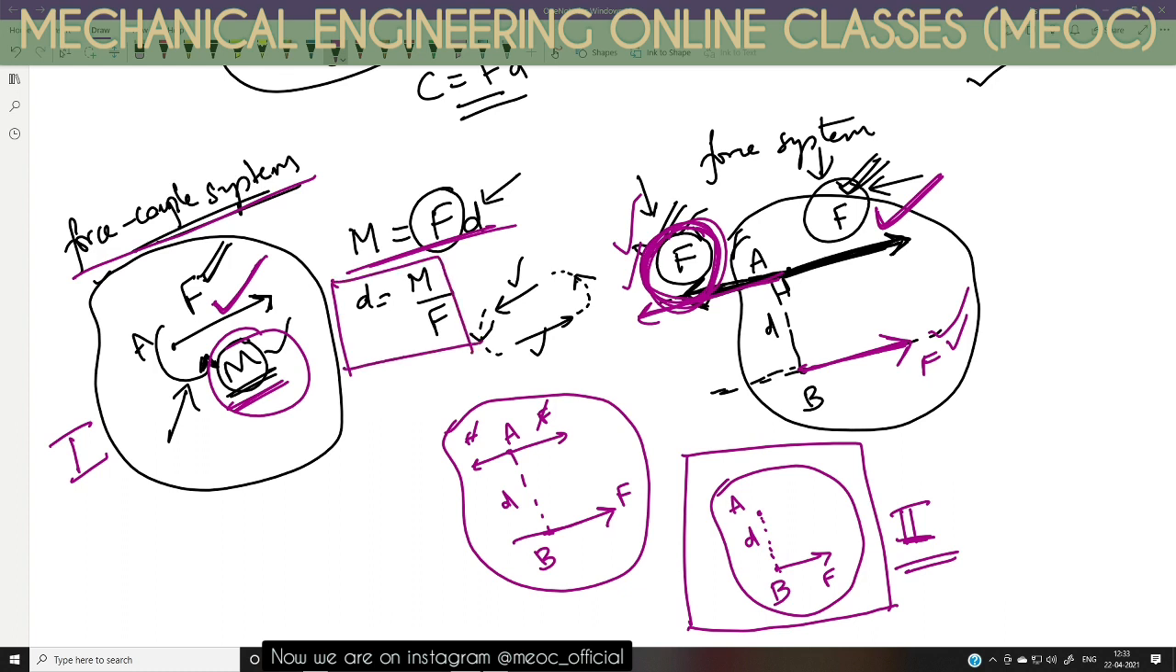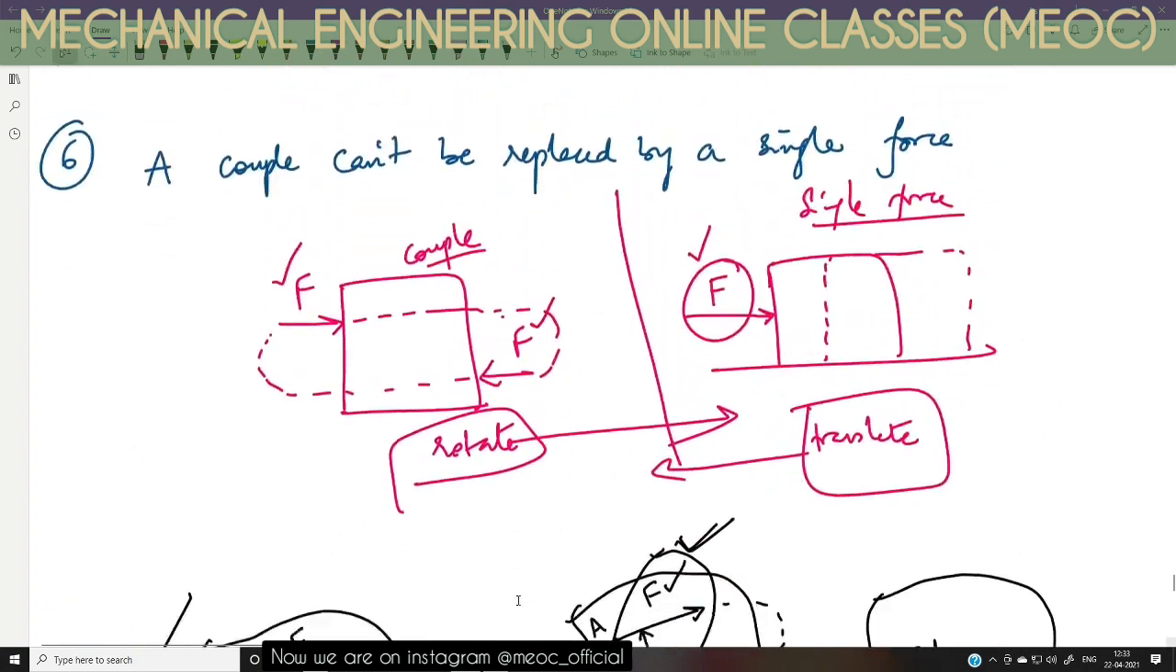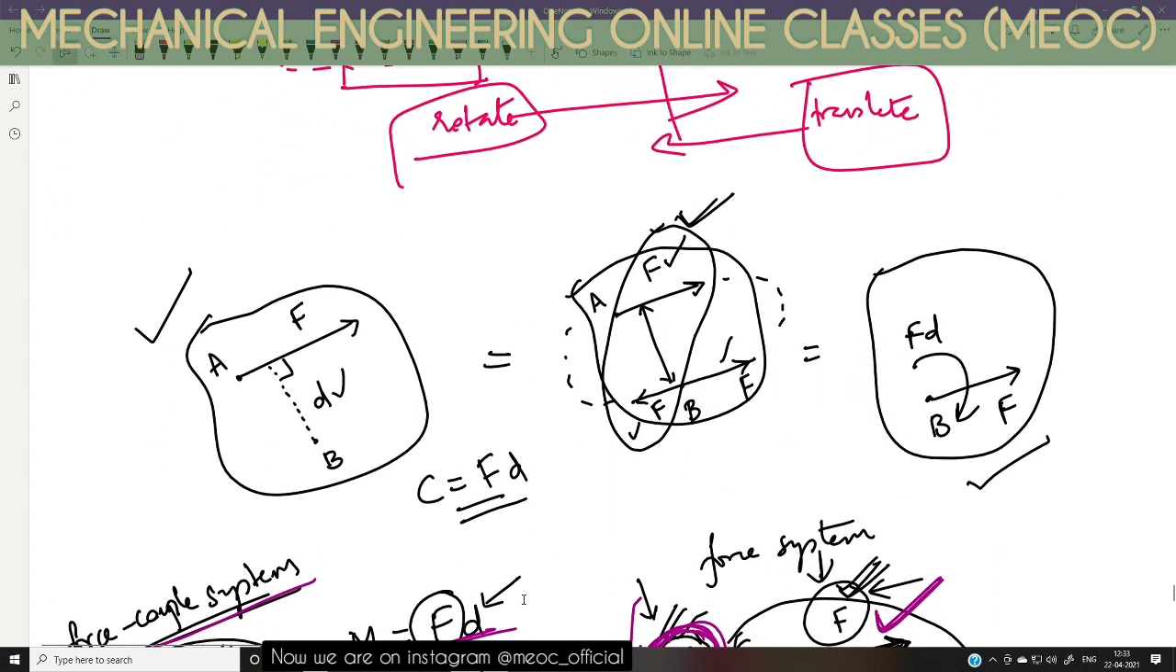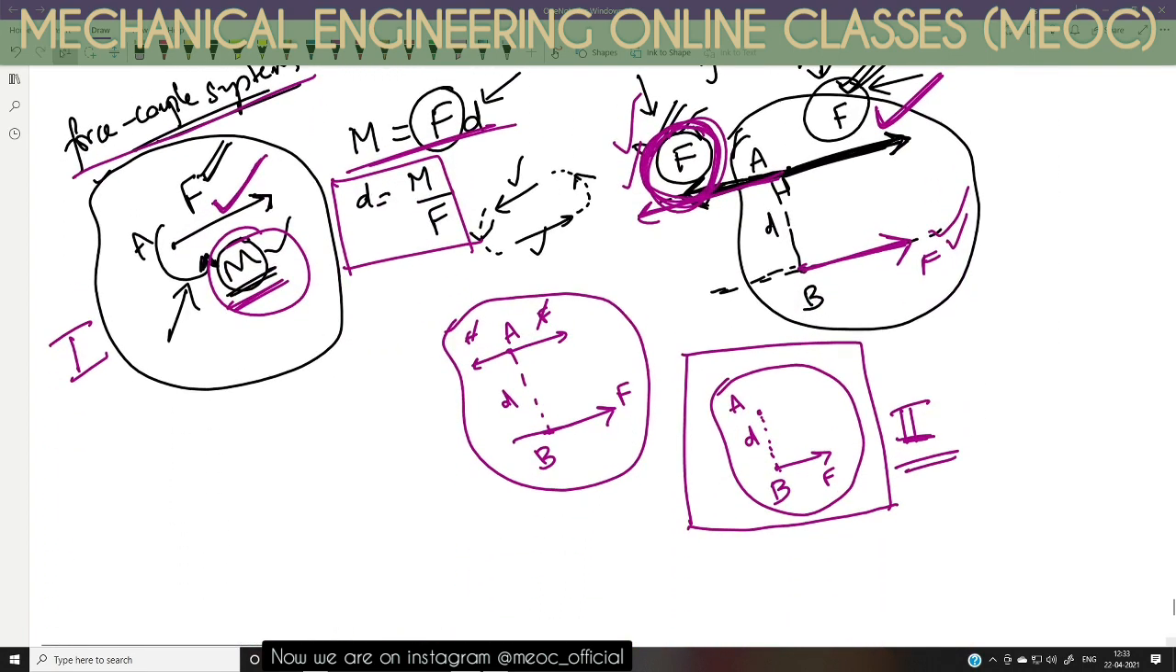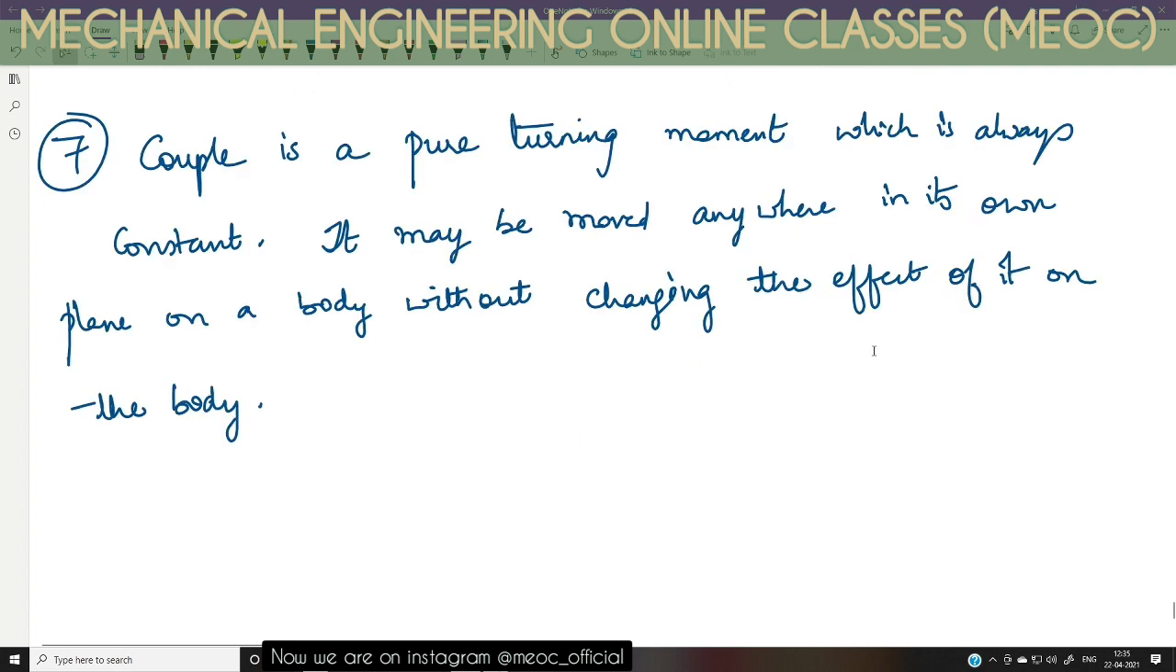So here we have learned how to shift a force to a parallel line by making it a force couple system, the previous case. And we have also seen how to replace a force couple system into a single force. The very important property of a couple is here. Couple is a pure turning moment which is always constant. It may be moved anywhere in its own plane on a body without changing the effect of it on the body. So there's a body like this.